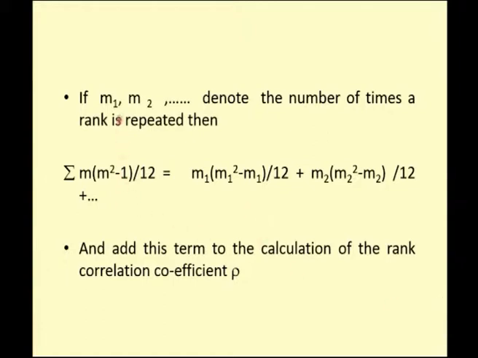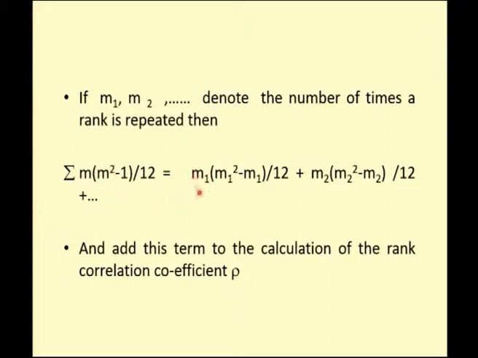What I need to do is mention the number of times that rank has been repeated. For example, if one rank has been repeated twice, then my m1 will be 2, and if the other rank is repeated thrice, that means my m2 will be 3. So, you have to mention your m1, m2, and you have to calculate this sum also. The sum is nothing but the summation of m into m squared minus 1 by 12, and this m will vary for each of these repeated ranks.